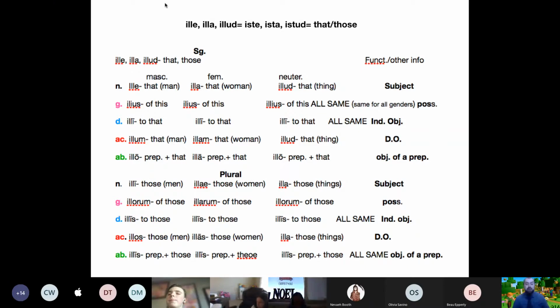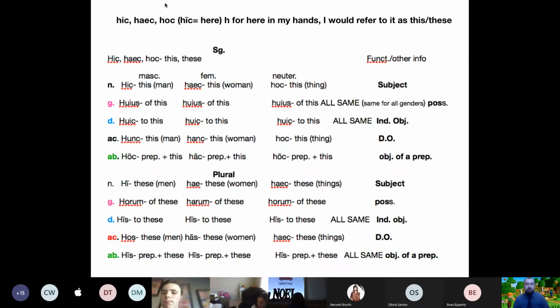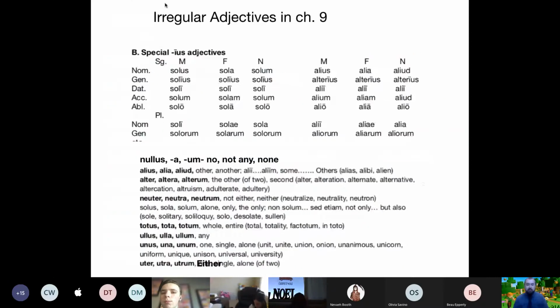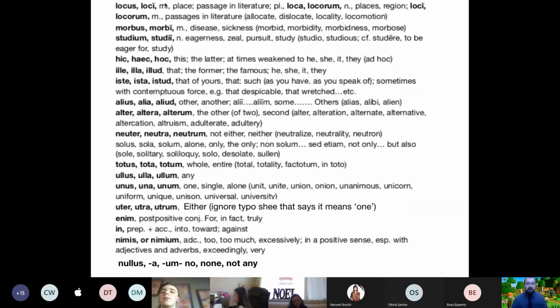So we have illa, illud, this pronoun that means that, or in the plural it means those, and its evil twin brother ista, istud, which is the same thing. And then we have hic, haec, which means this, plural. We have 7 or so irregular adjectives. I told you guys I'm going to put a lot of these on the quiz tomorrow, like nullus, which means no or none, or uter, which means either.